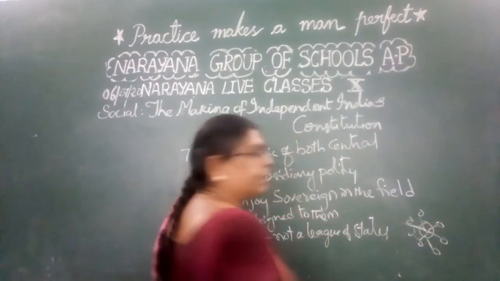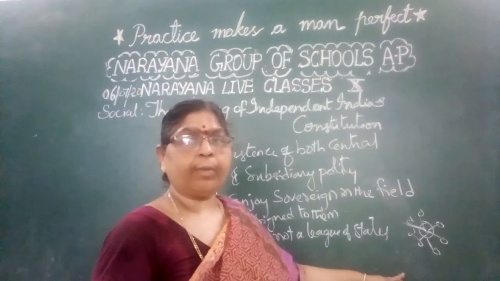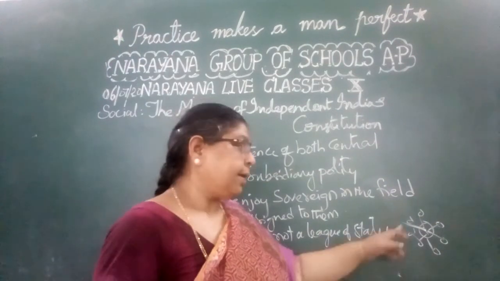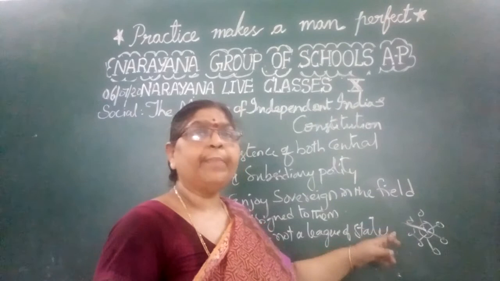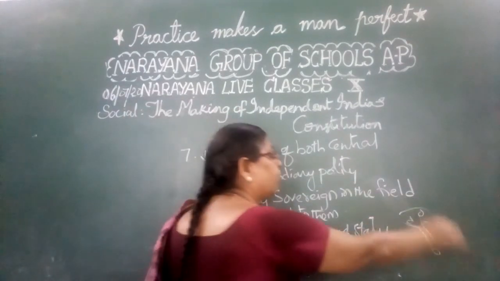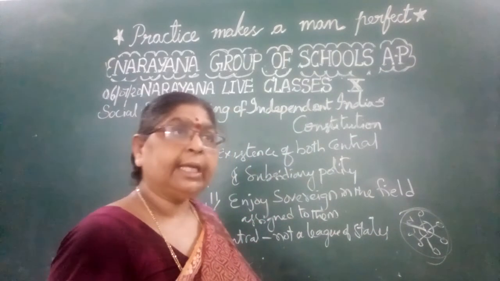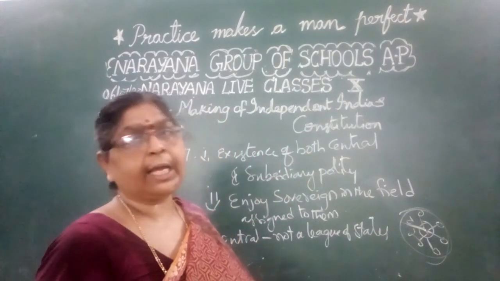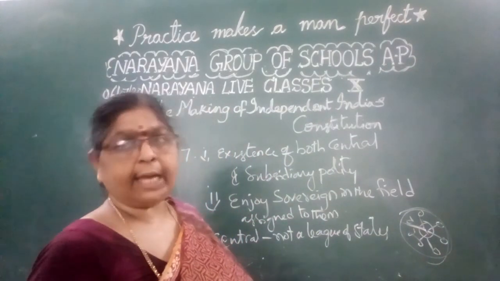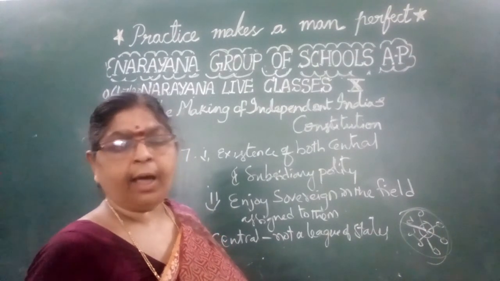It is not like that. The central government has some powers over the state governments also. It is not a mere union of the states. That is the first similarity between India and America.